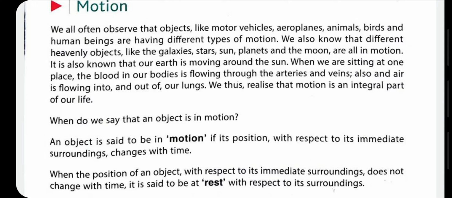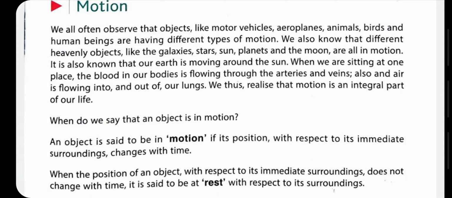So what is the definition of motion? An object is said to be in motion if its position with respect to its immediate surroundings changes with time. Many examples I have given right now, as the example of a car, seconds hand, or example of rotation or revolution.